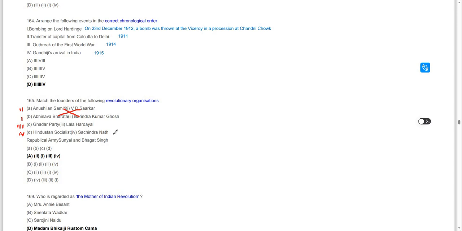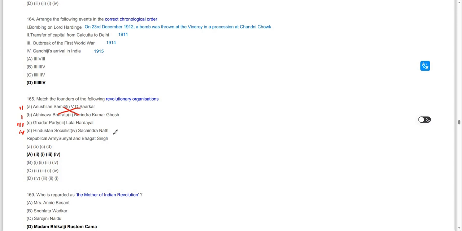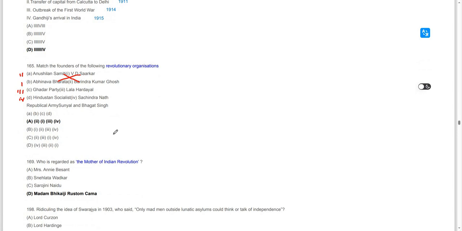Sachindranath Sanyal is probably the one for the Hindustan Socialist Republican Association, along with Bhagat Singh. And Gadar Party, Lala Hardayal. Moving on to the next question.